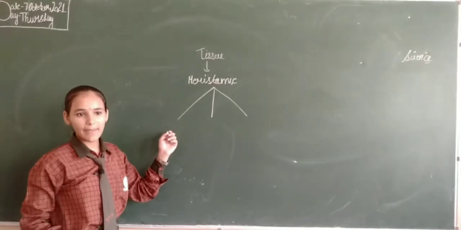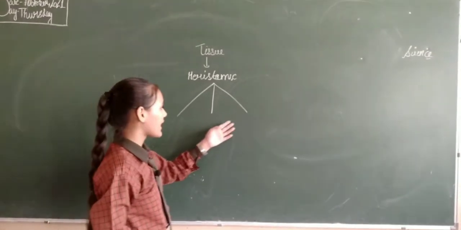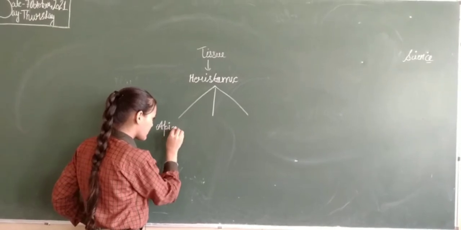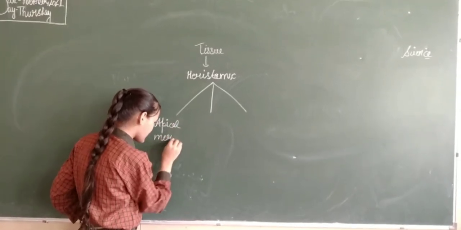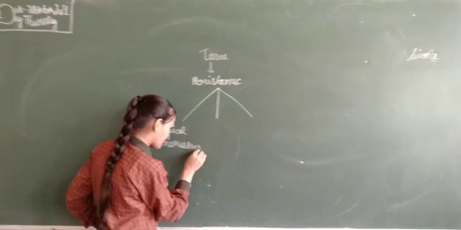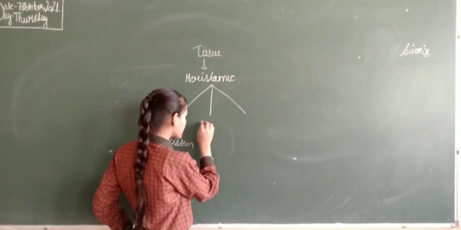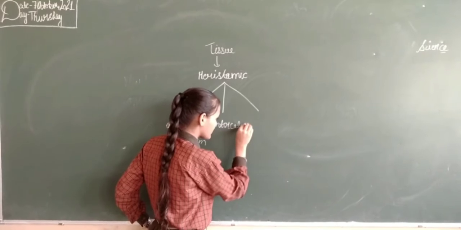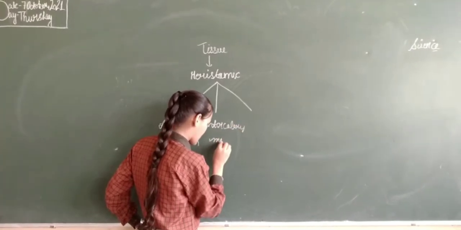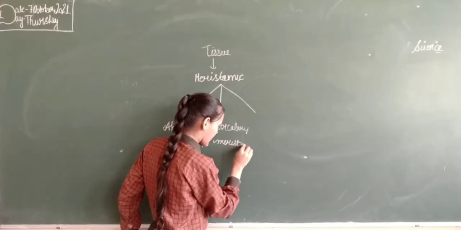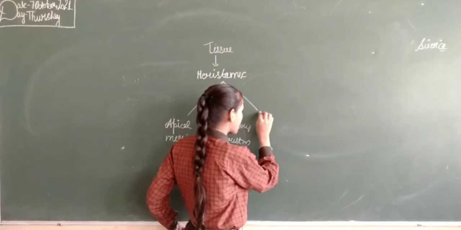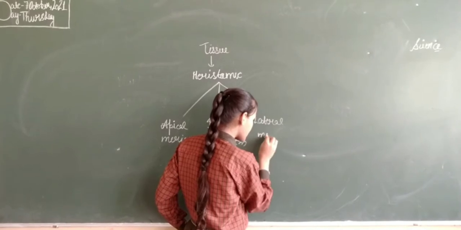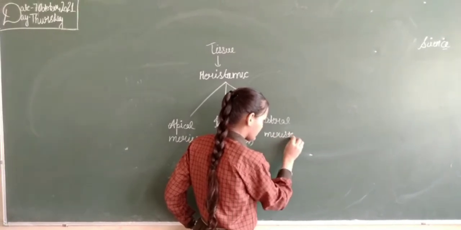First is apical meristem, second is intercalary meristem, and the last one is lateral meristem.